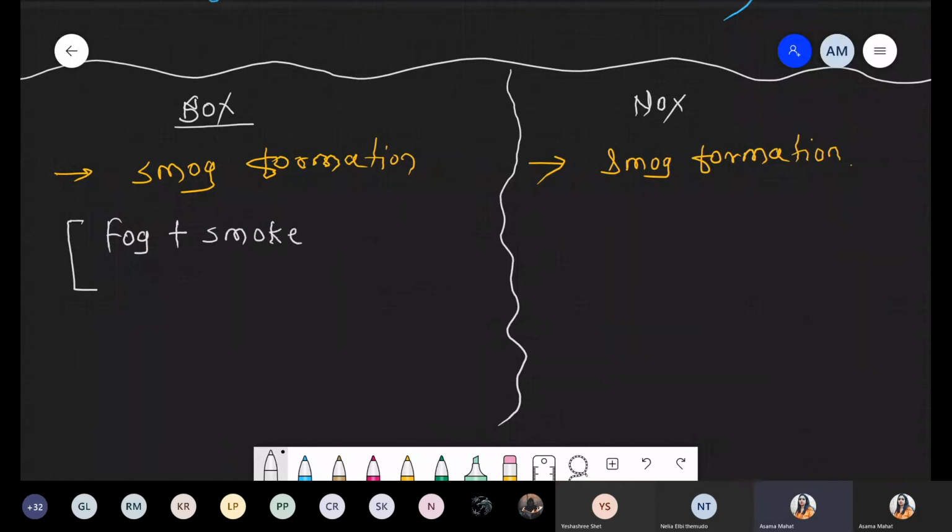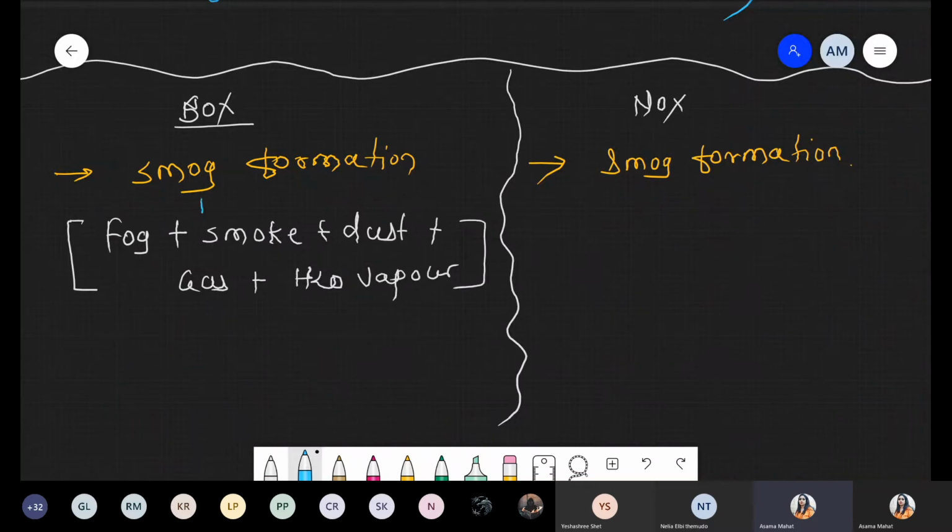Smoke can mix, dust particles can mix, different gases also mix, as well as water vapor. When all these mix with each other, there is a formation of one typical structure that is called smoke.